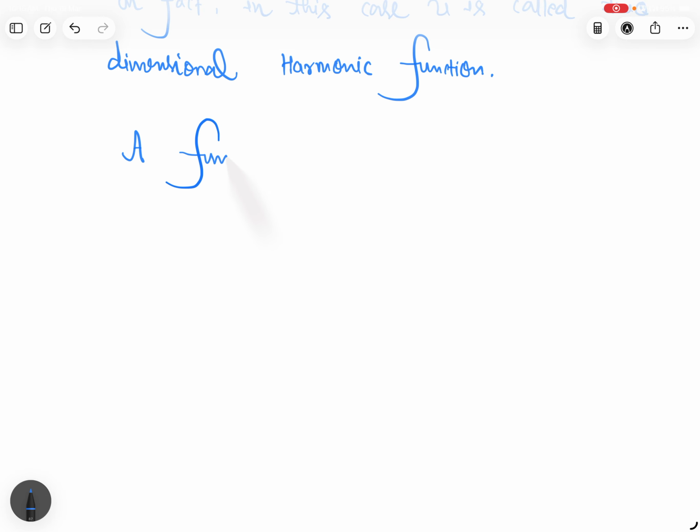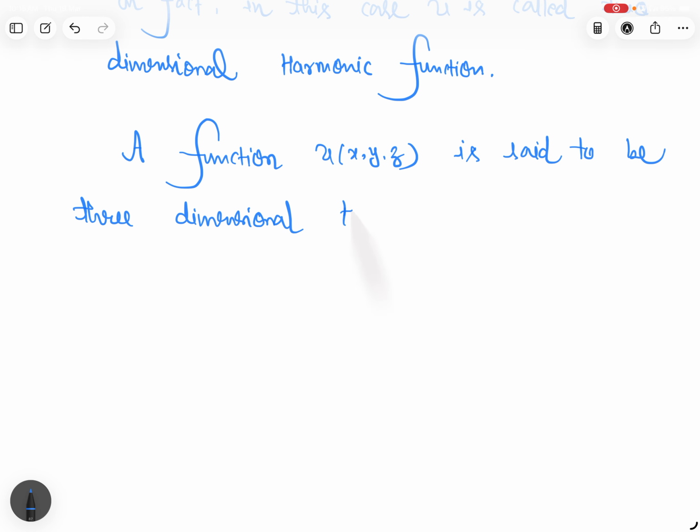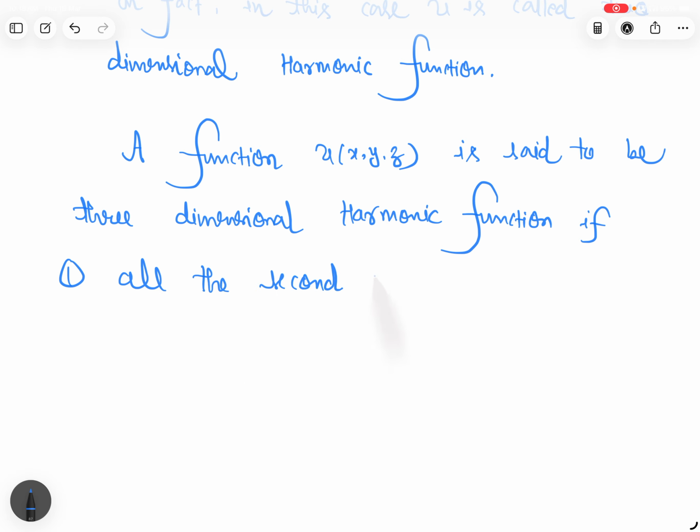If a function u(x, y, z), a function of x, y, z, is said to be a three-dimensional harmonic function if all the second order partial derivatives of u are continuous.